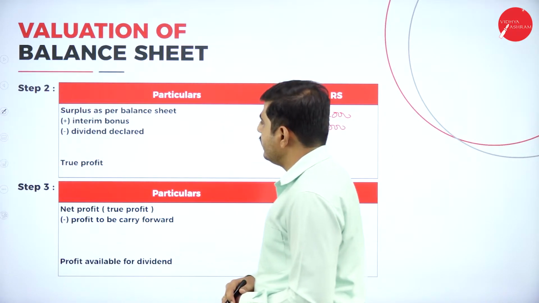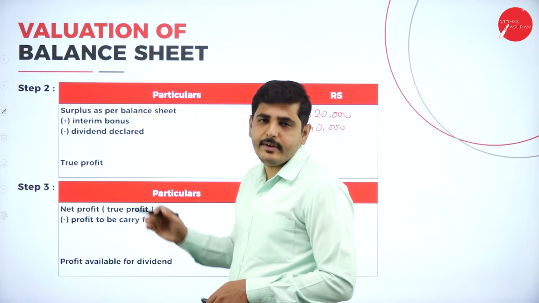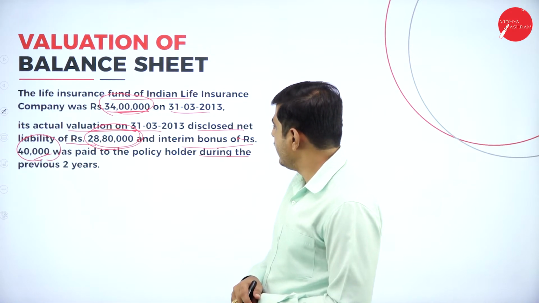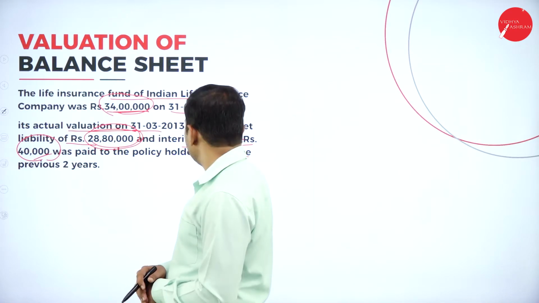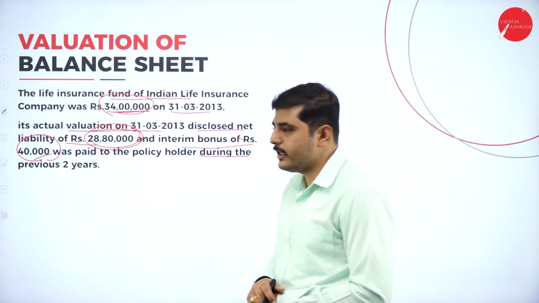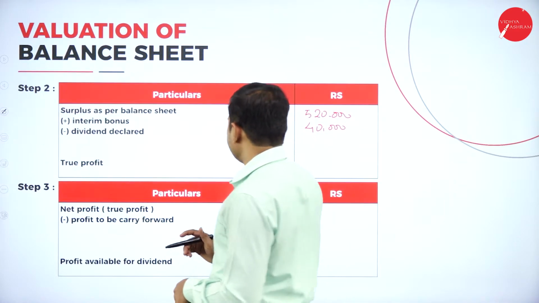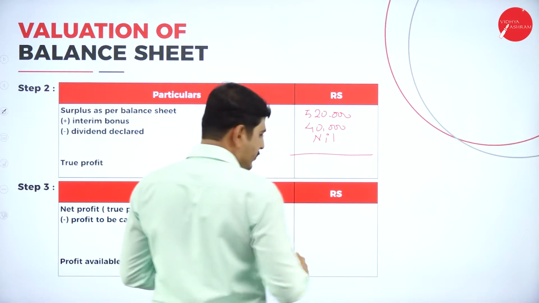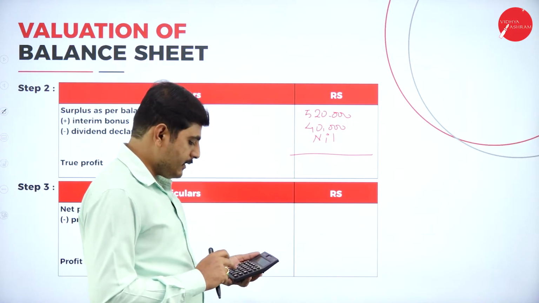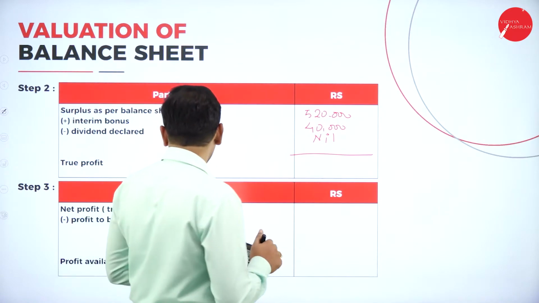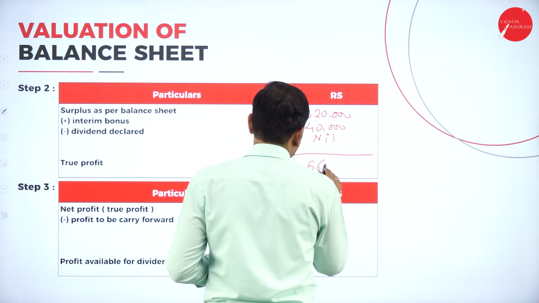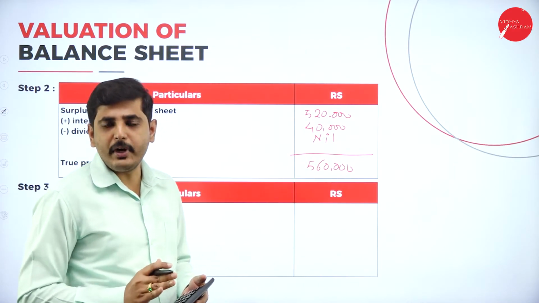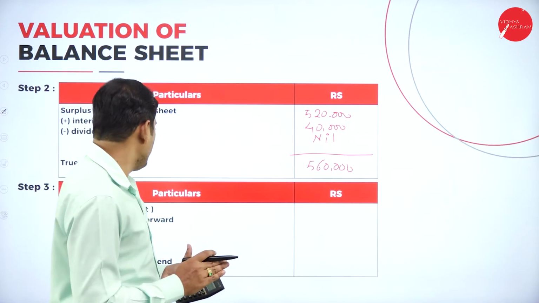And what is the dividend declared? If we have any dividend declared in the company, that should be deducted. So let's see if any dividend is declared in the problem. There is no dividend declared in the problem, so dividend declared is nil. If you add 5 lakh 20,000 plus 40,000, it is 5 lakh 60,000. 5 lakh 60,000 is the true profit.